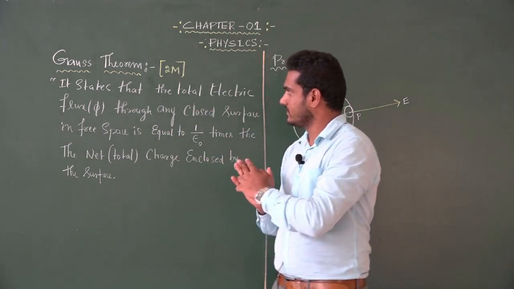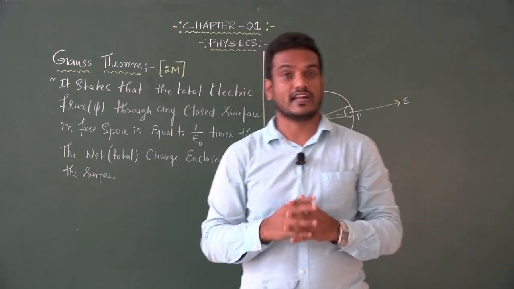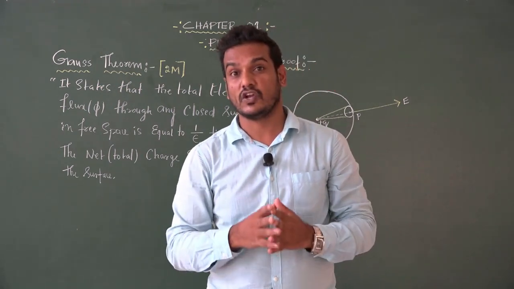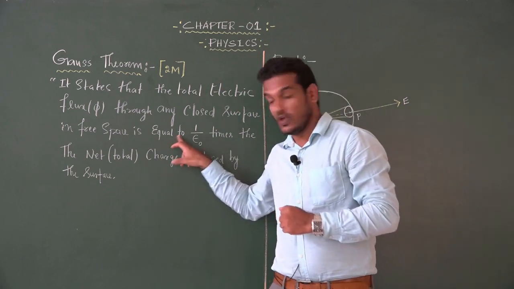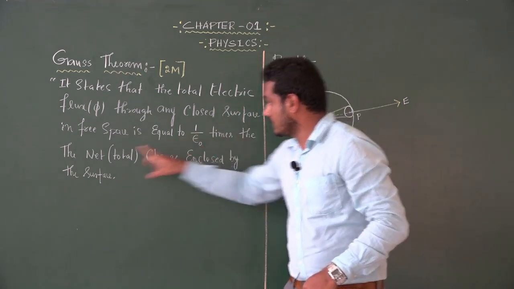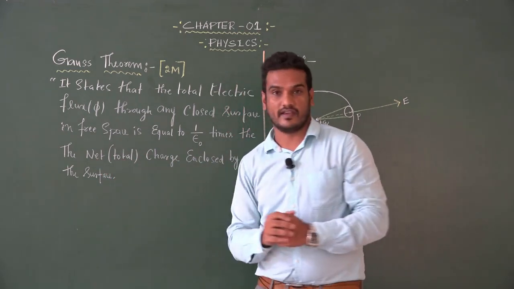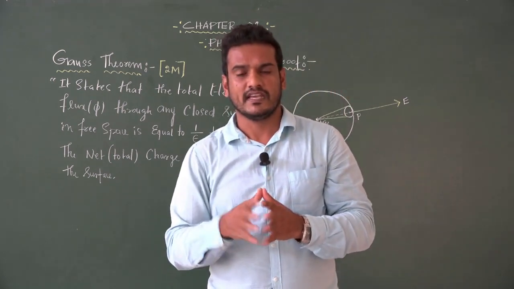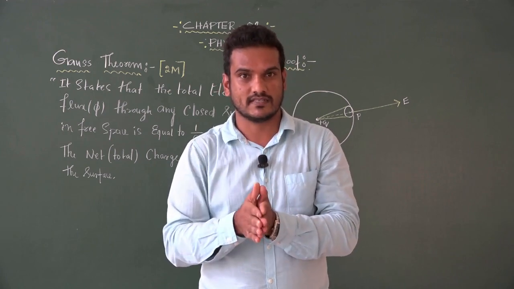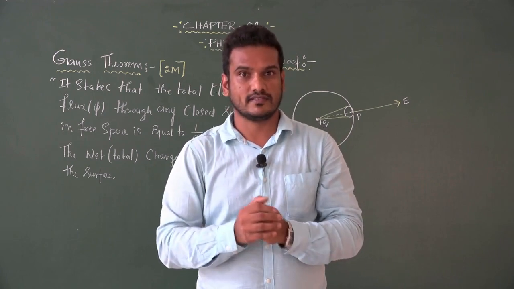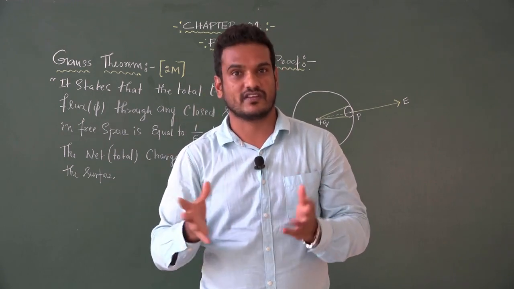Look at the statement. Gauss theorem states that the total electric flux through any closed surface in free space is equal to 1 over epsilon naught times the net, that is, total charge enclosed by the surface. So it gives the relation between total electric flux through any closed surface and the net charge which are enclosed in that closed surface.